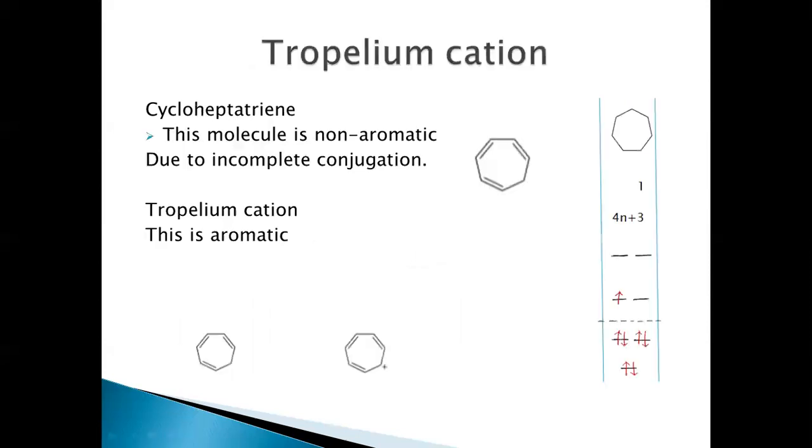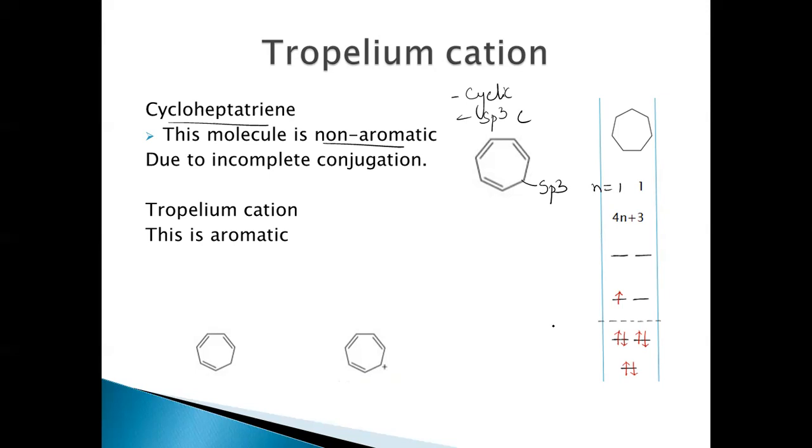So when we look at the tropylium cation, first of all, let's look at this cycloheptatriene. This is non-aromatic because this carbon is sp3 hybridized. It's a cyclic structure, but the carbon here is an sp3 hybridized carbon atom, so it's making it non-aromatic. So how many electrons are there in this? If you see, this is 4n plus 3 pi electrons, where n is equal to 1 here. So these 7 electrons are distributed in the manner shown there.